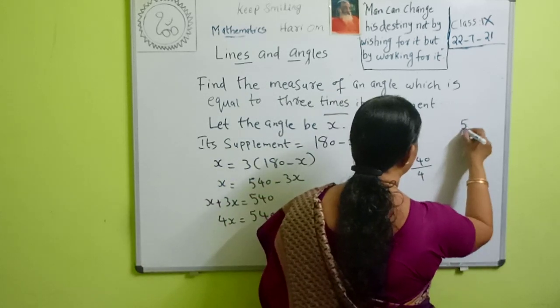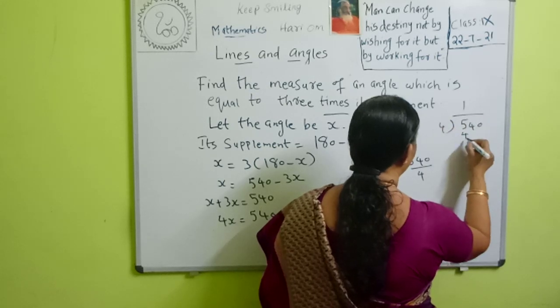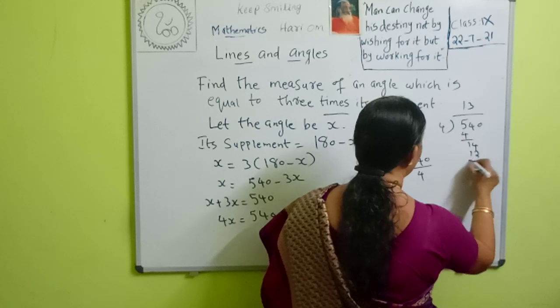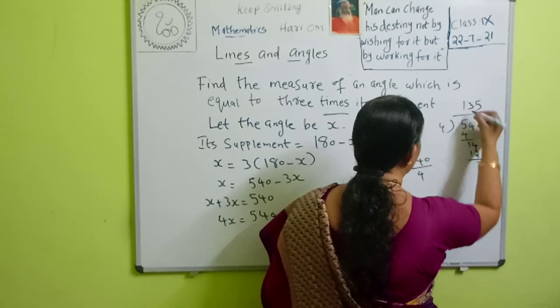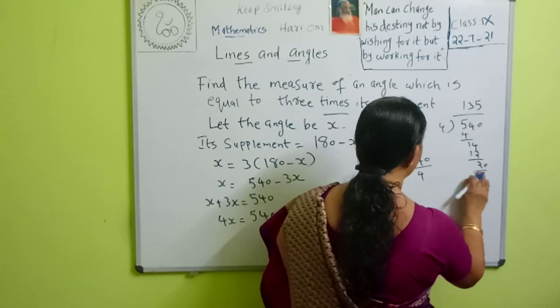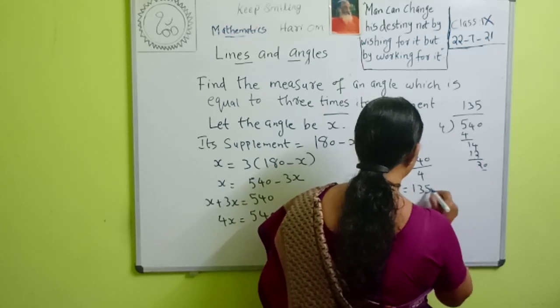That is 540 divided by 4, which is equal to 135. X is equal to 135.